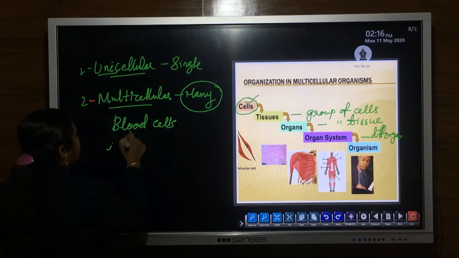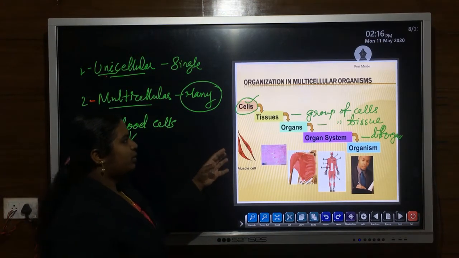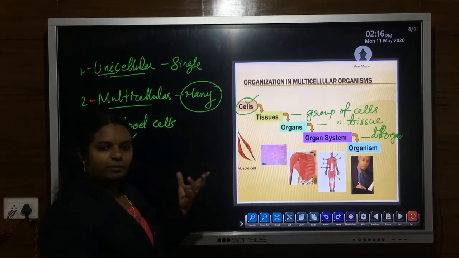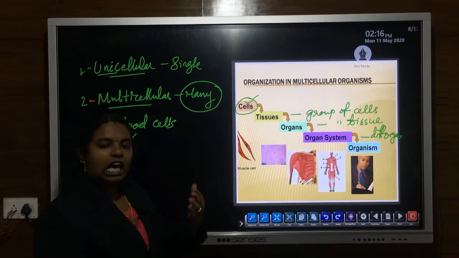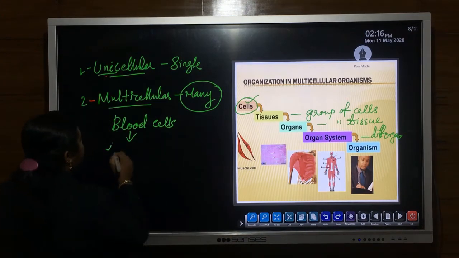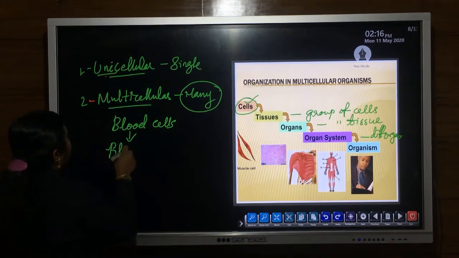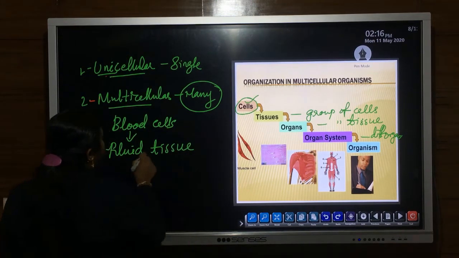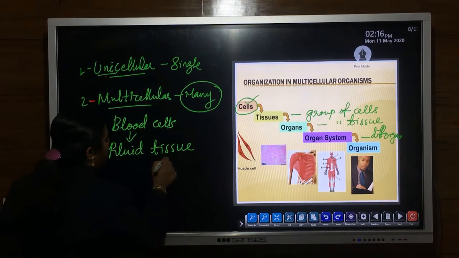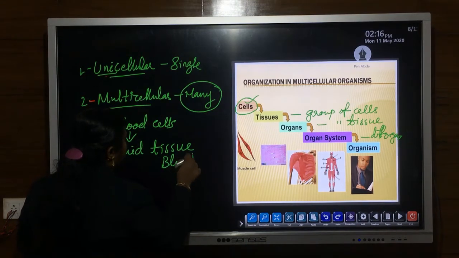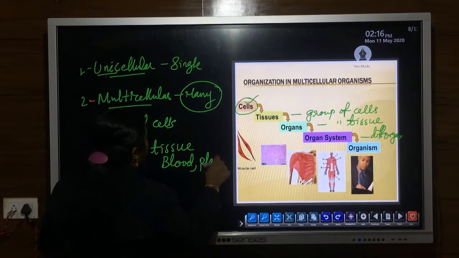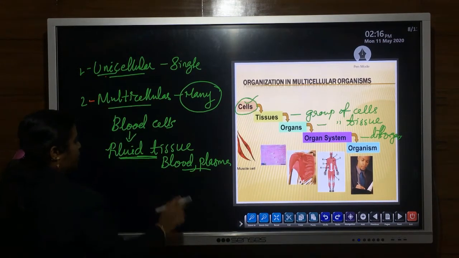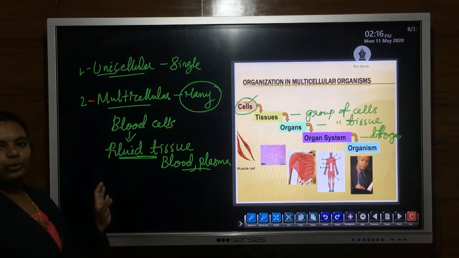Then the next level, that is tissue. A group of cells join together to form tissues, in plant tissue as well as in animal tissue. This blood cell comes under fluid tissue. This fluid tissue consists of blood, then plasma. All these together consist of the fluid part, which is termed fluid tissue.